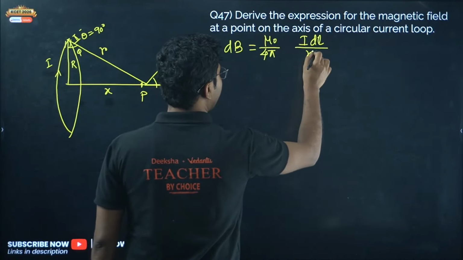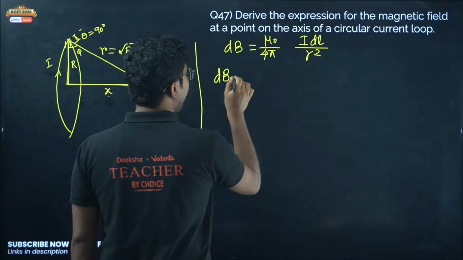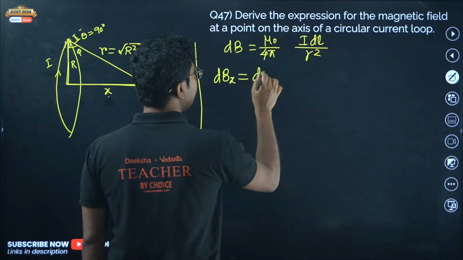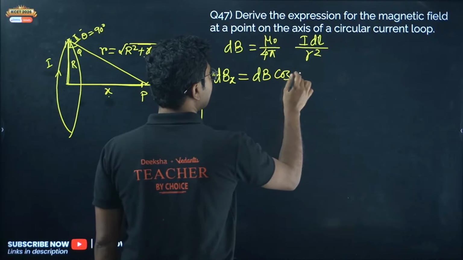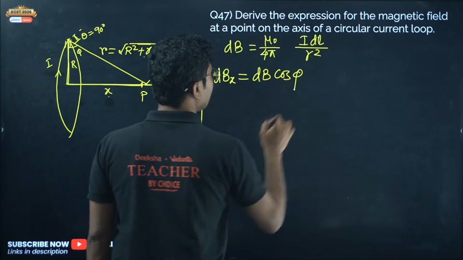What is r? r is square root of capital R square plus x square. Okay, this is the right angle triangle. So r square plus x square is equal to small r square. So dB we have calculated. Now what is dBx? dBx is dB cos phi. Okay, cos phi, the component of this angle phi.